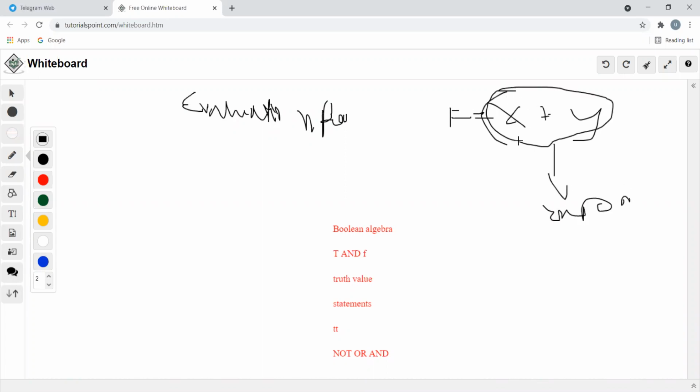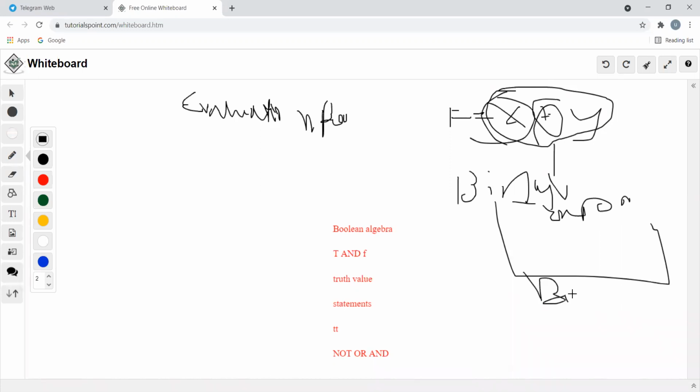The combination of operand and operator is known as an expression. The expression will be represented in binary numbers. That we call a Boolean expression. This will be discussed in the next class, tomorrow's class.